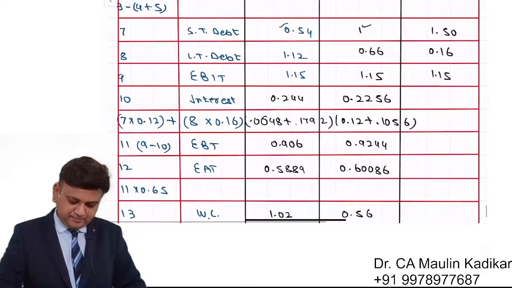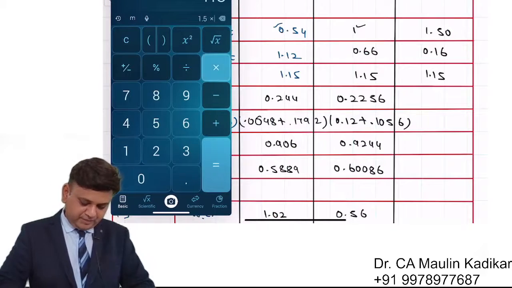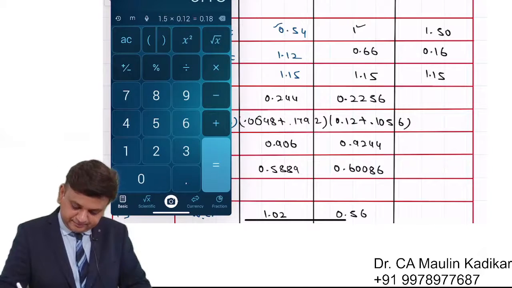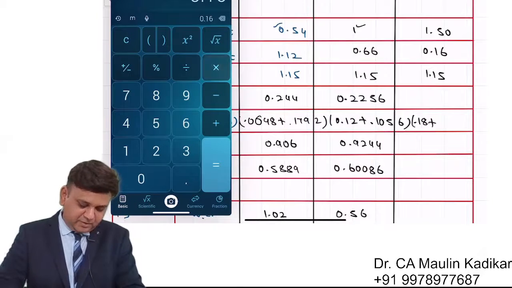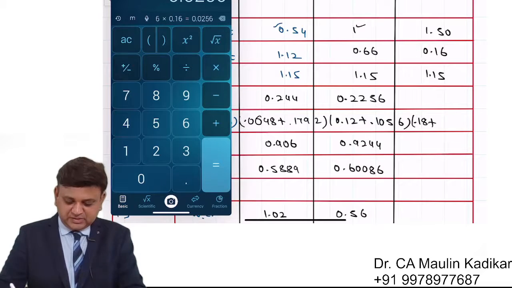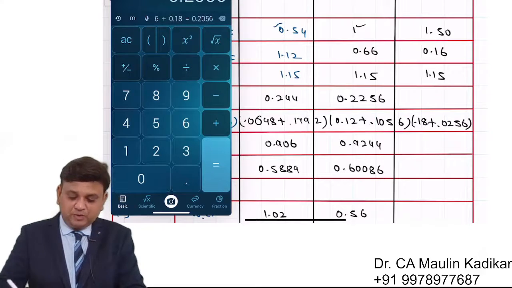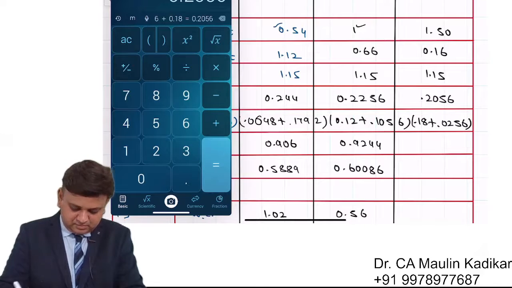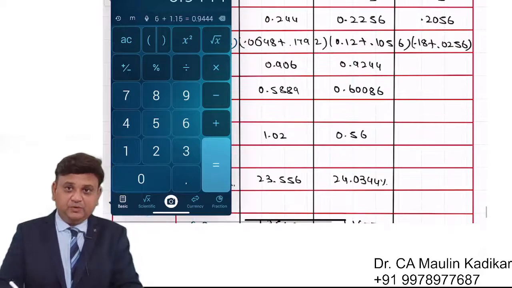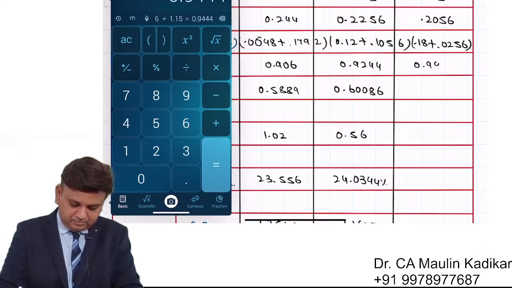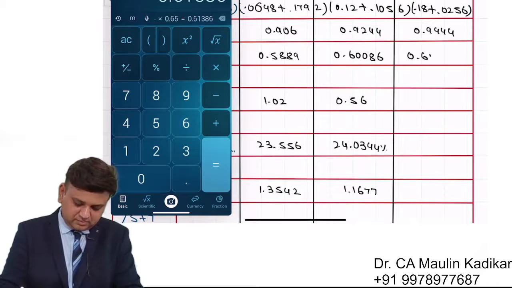Amount of the interest, in that case it is 1.5 into 0.12, so 0.18 plus 0.16 into 0.16, 0.0256. 0.2056 deducted from 1.15, so 0.9444. Into 0.65, 0.61386.